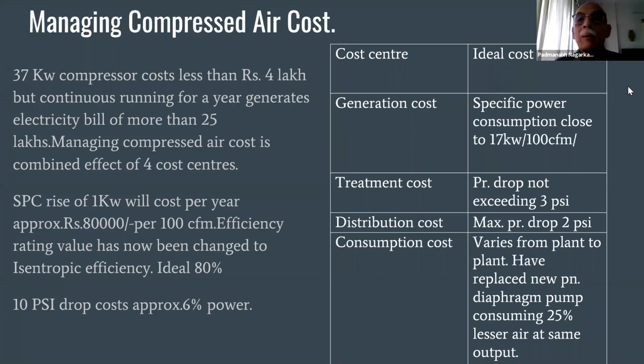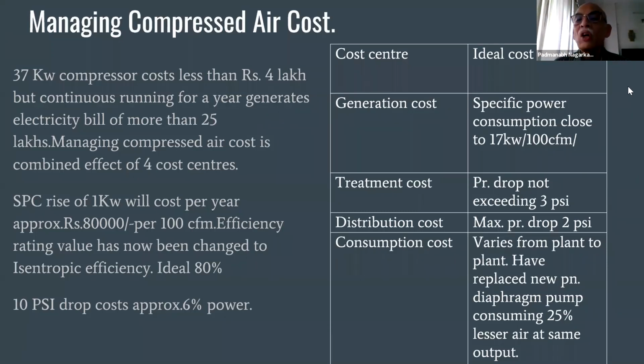Managing compressed air cost is the combined effect of 4 cost centers. Now, this is very important. It is a combined effect. It is like running a relay race. Even if one of the players has a leg problem, you don't win that game. So if any of these cost centers has a problem, the whole system doesn't work. Like your generation cost, you have the best possible compressor, but your distribution is very poor, it doesn't help. So let us see what these cost centers are.